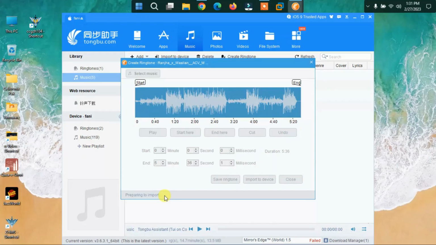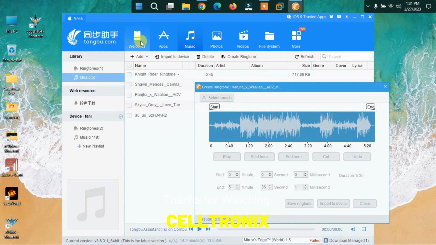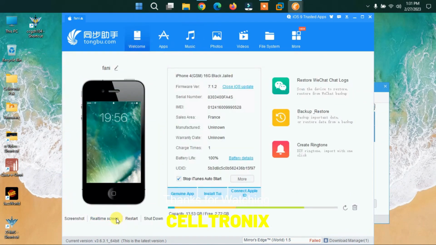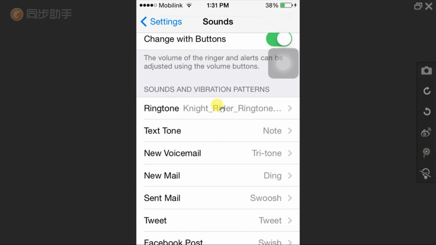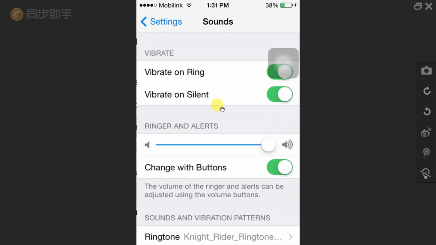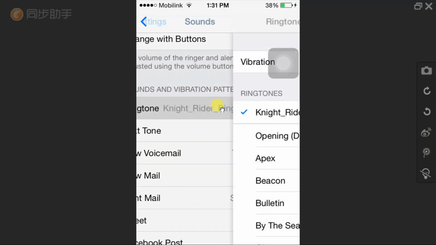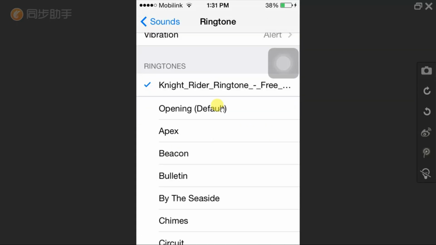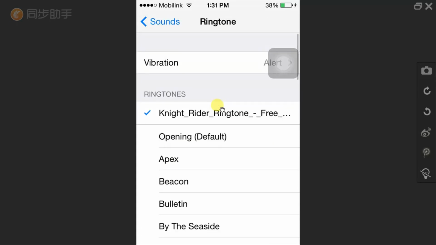Moments later. Okay, once it's done, you will just go to your phone, and then you will see, I'm gonna share my screen. So here we go. You have the ringtone. Go to your gear icon and sound settings, and then you have ringtone.